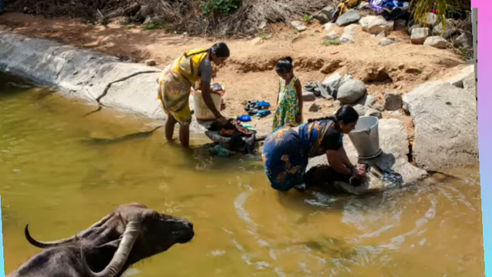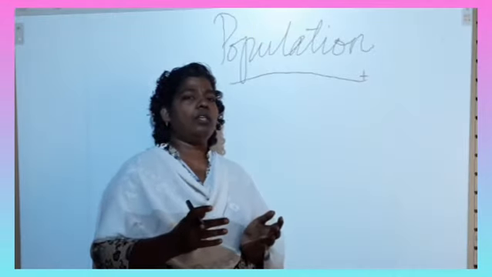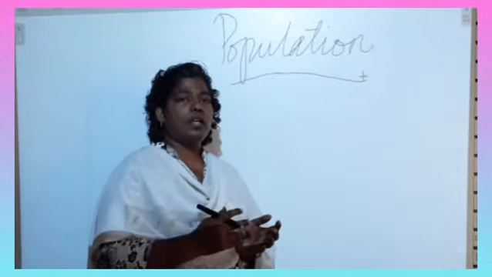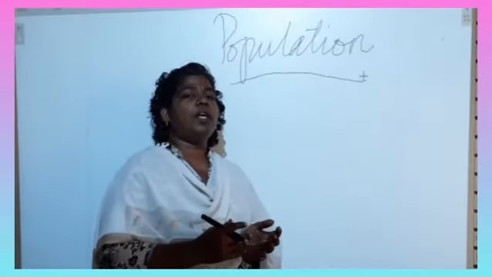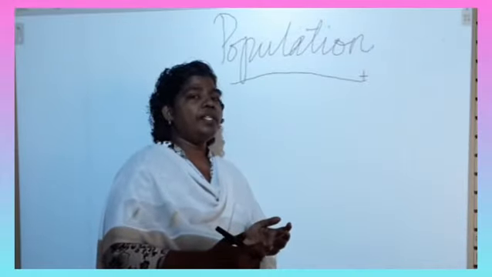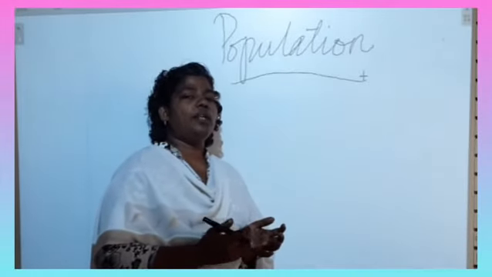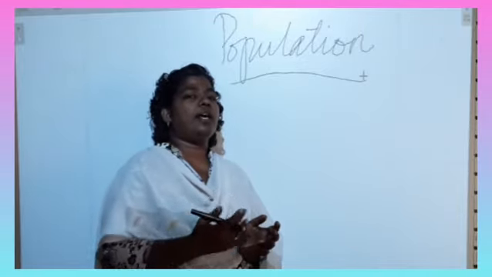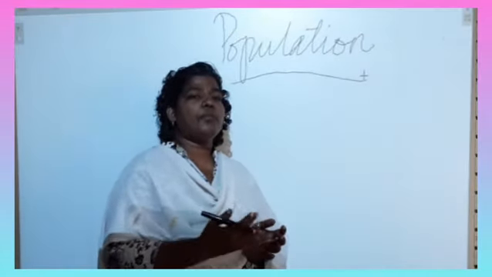And what is life expectancy? It's the lifespan of the people, how long they live. The record says the lifespan of the people increases because of the various amenities and facilities provided to the people, like medical facilities, healthcare facilities, and awareness programs.